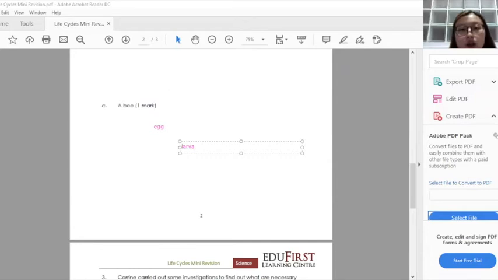For 4 stages in life cycle, we always go to larva next. After larva will be pupa. And finally the last stage will be your adult bee. And your adult bee will reproduce by laying eggs again.